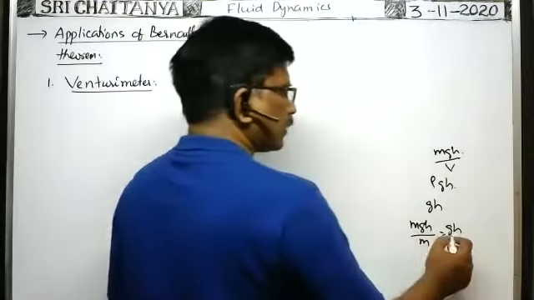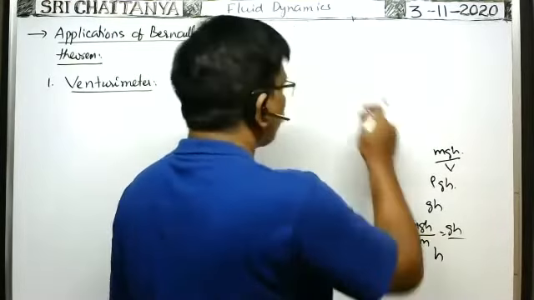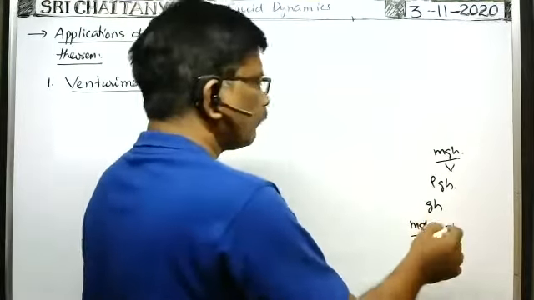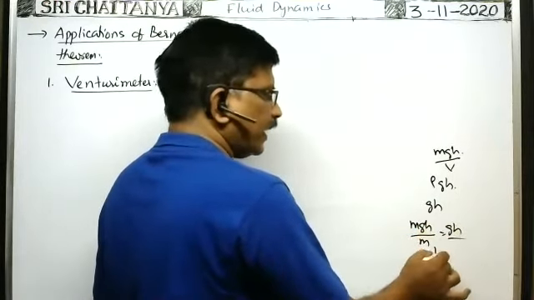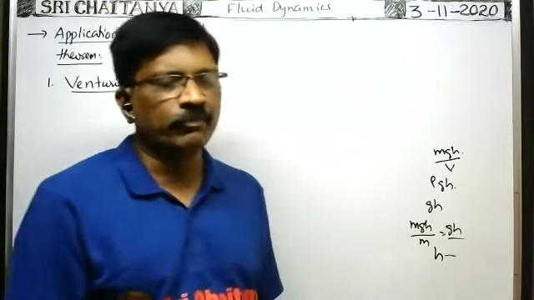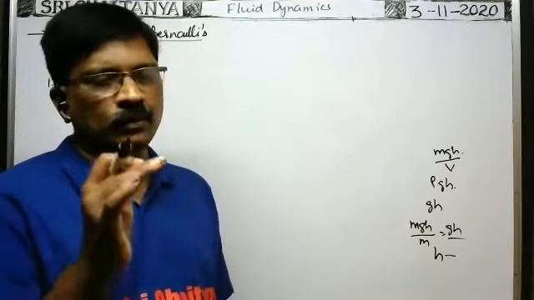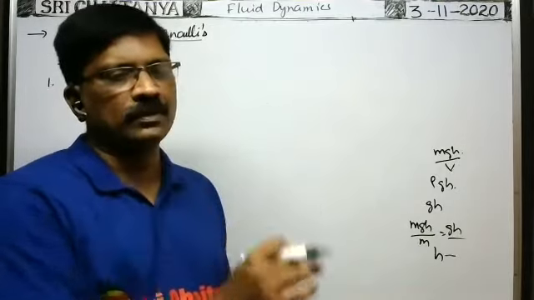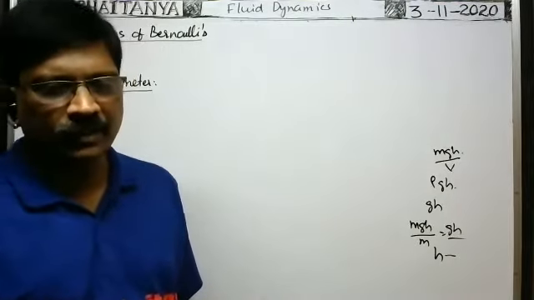Next, suppose you divide by g, then you will get h. When you divide the entire expression by g, we get h, which is the gravitational head. Similarly, v square by 2g is the velocity head, and P by rho g is the pressure head. These terms are given different names: pressure head, velocity head, gravitational head.